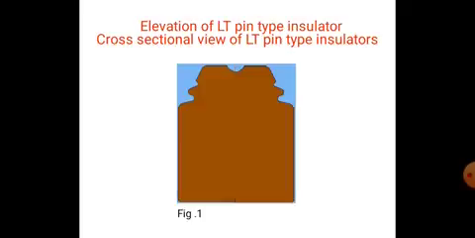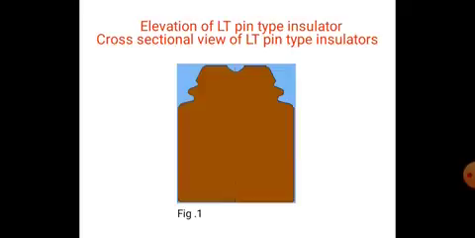Elevation of low tension pin type insulators, cross sectional view of LT pin type insulator. So the main application of pin type insulators: 33 kV pin type insulators are used for primary distribution, and where 11 kV and 400 volts or 230 volts are used, pin insulator is used for secondary distribution.